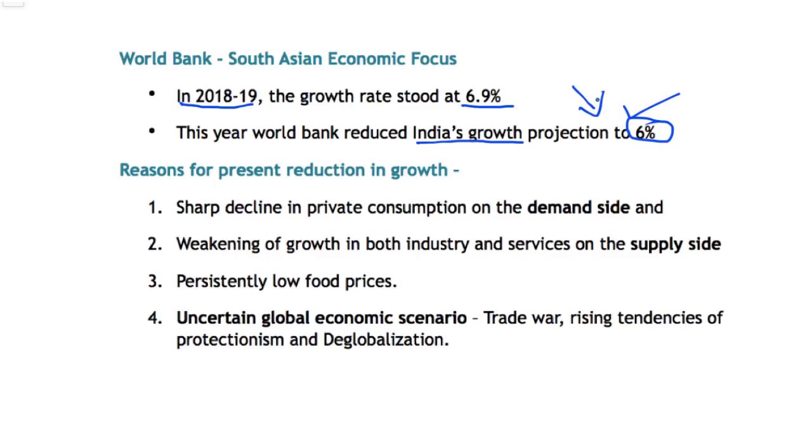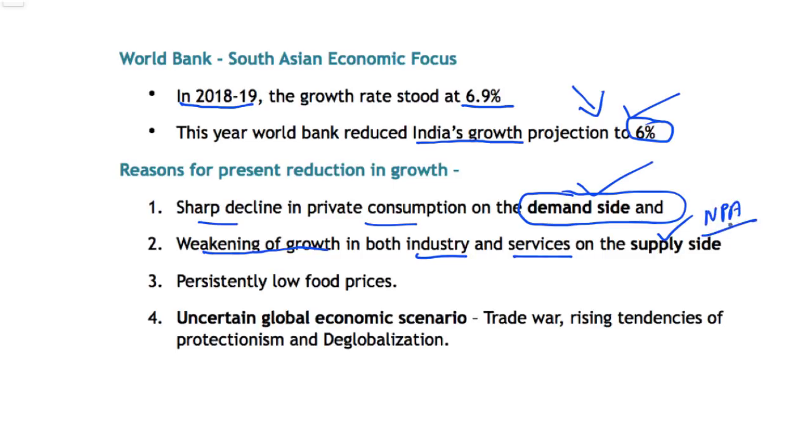Now, some of the reasons which have been highlighted by the World Bank in this regard is the sharp decline in the private consumption, which is the important factor on the demand side in Indian economy. Now, we have learned about all these factors in various DNS videos and the articles that have appeared in the Hindu newspaper related to the economic slowdown. Further, the World Bank has discussed that the weakening of growth is mainly being witnessed both in industry and the services sector.